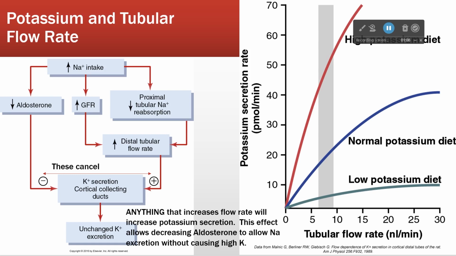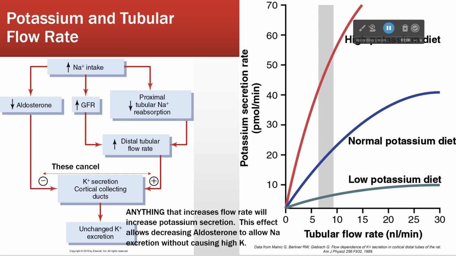All right, and then we get this sort of strange effect where the decrease in aldosterone and the increase in tubular flow rate have kind of an opposite effect, okay? This box is potassium secretion at the cortical collecting ducts. In other words, how effectively are we putting potassium in the urine to get rid of it?